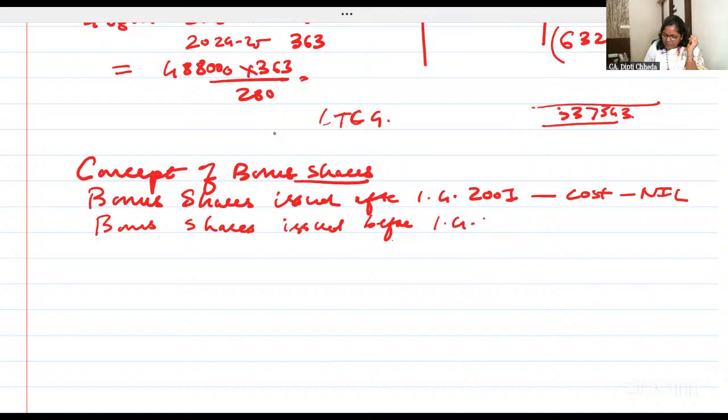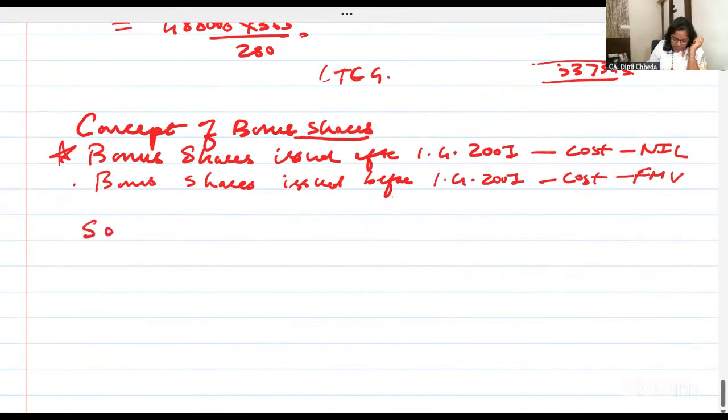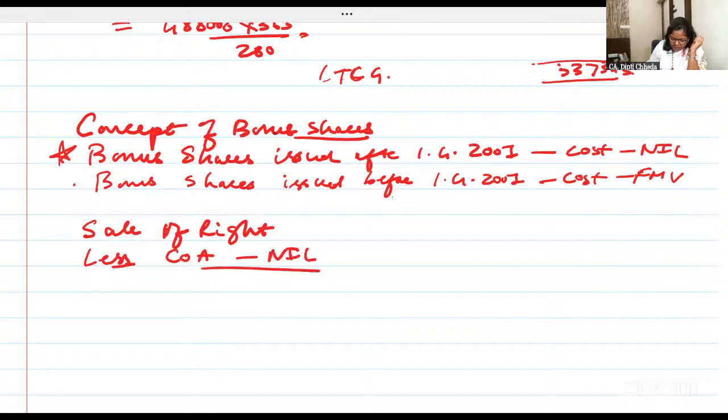Before 1st April 2001, then what will be the cost of the bonus shares? Fair market value. This one is only for information. The second one comes to you first, after 2000. Now right shares. Sale of the rights. Cost of acquisition will be nil.